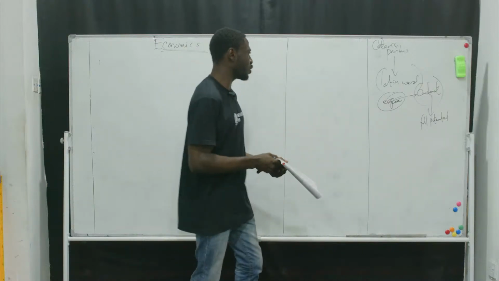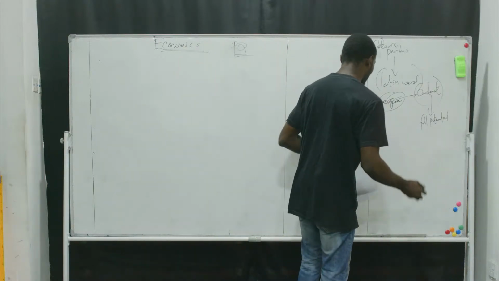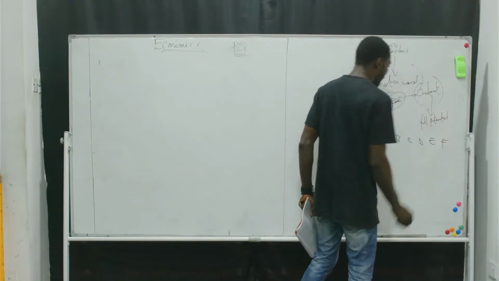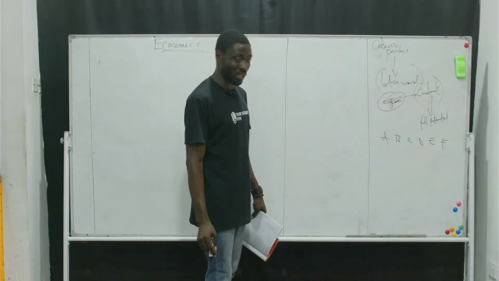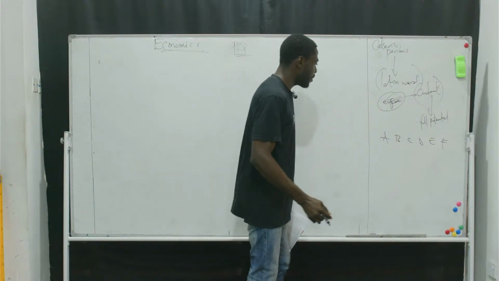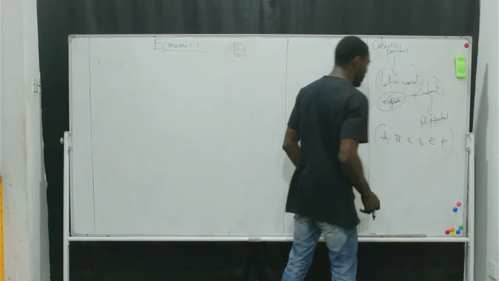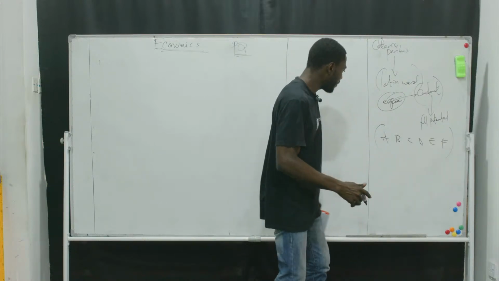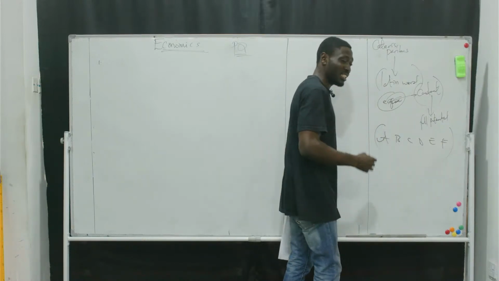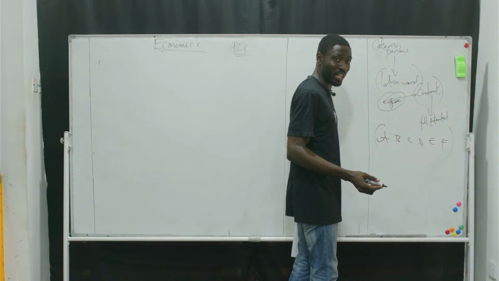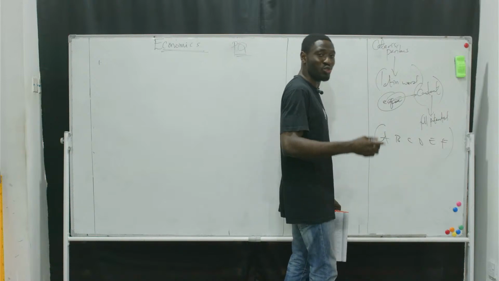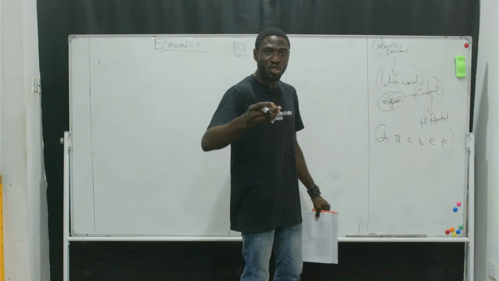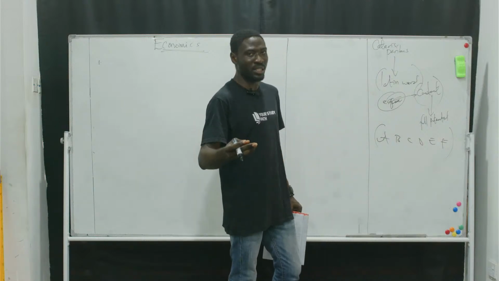Let's say you have factors like A, B, C, D, E, F, and I want to do an economic analysis. You will observe that A is a human factor, maybe a societal factor, government factor, but there will be a presence of human element, living element.